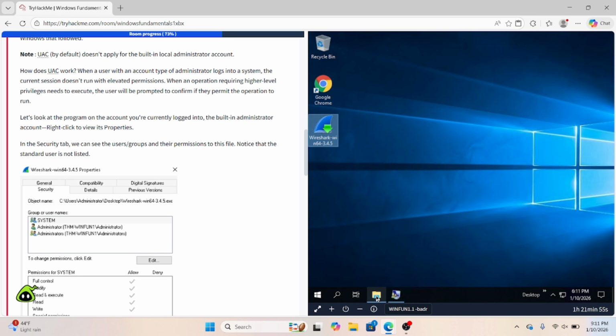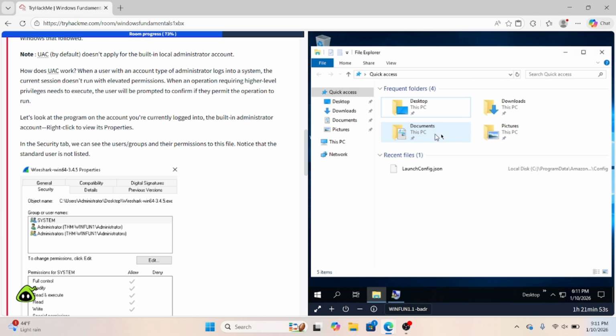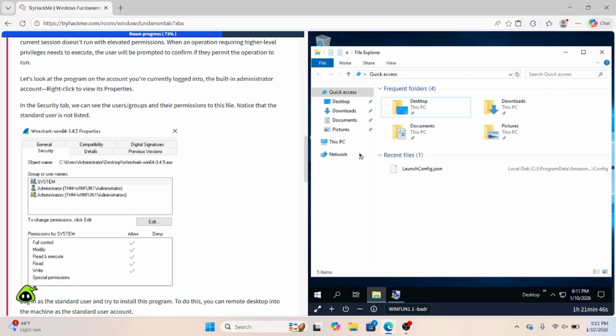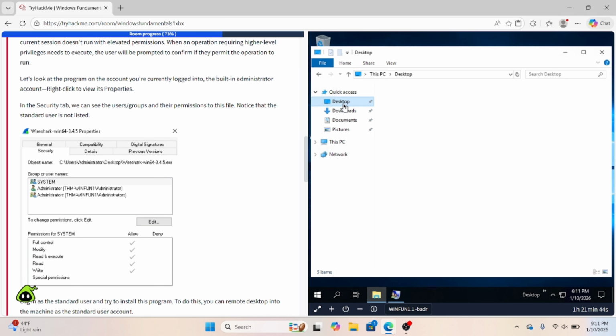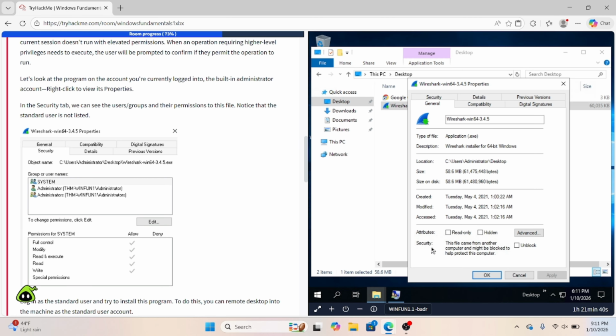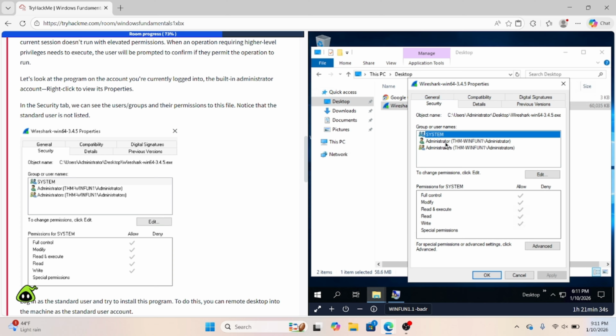Then if we even go into this folder, go into the Wireshark folder here, let's go to desktop, right click on Wireshark, hit properties. Then we can go to the security tab here, and it's showing what groups could run this program. It's going to be your administrators right here, and they have full control.